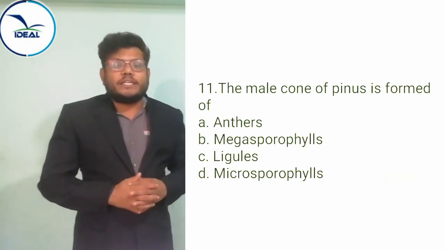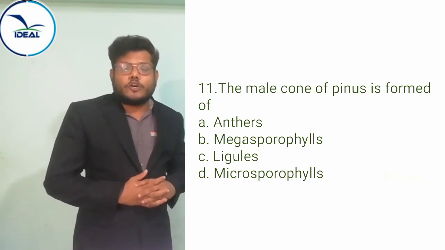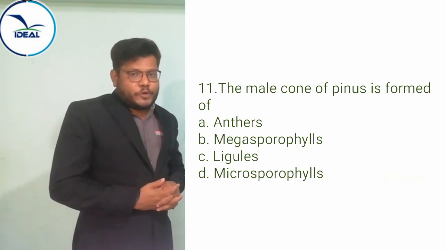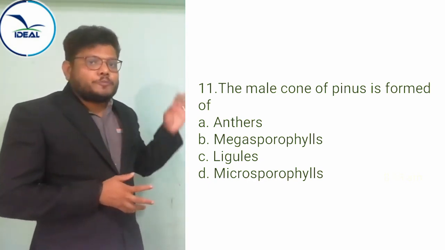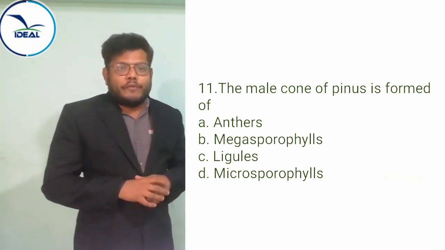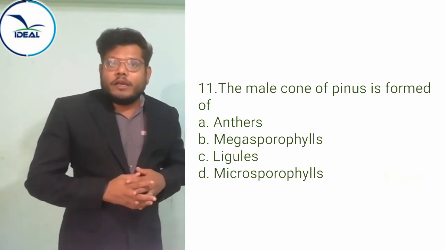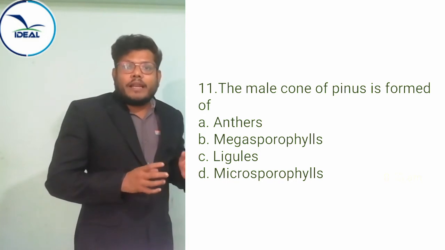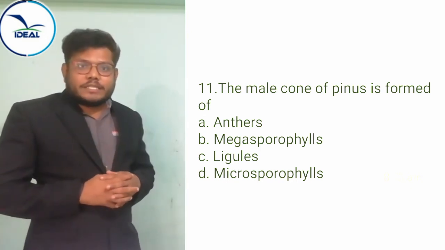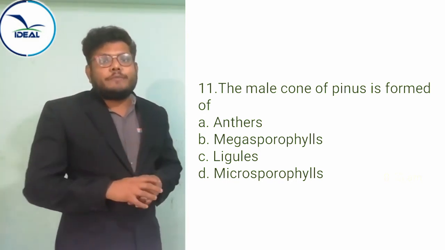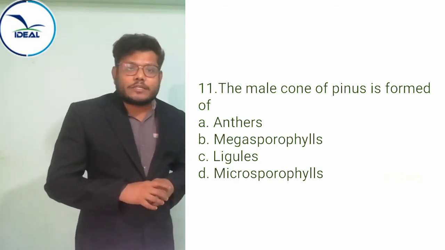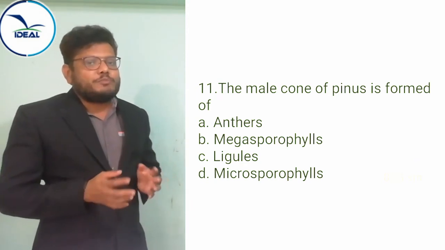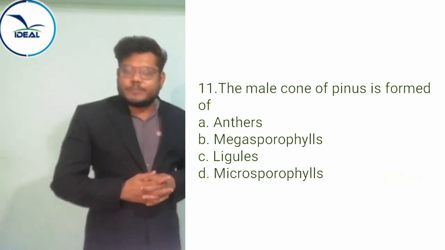Then question number 11. The male cone of pinus is formed of option A, anthers, option B, megasporophyll, option C, ligules, option D, microsporophyll. Which one is the right answer? Option D, microsporophyll. We know that in gymnosperm, megasporangium and microsporangium are the female and male reproductive parts. These sporangia develop on special leaf-like structures called sporophylls. There are two types of sporophyll: one is microsporophyll and another is megasporophyll.